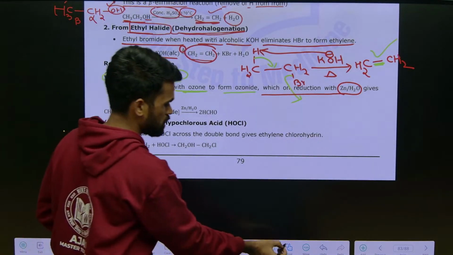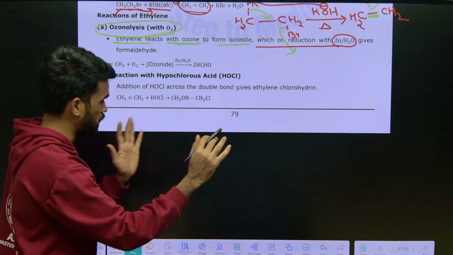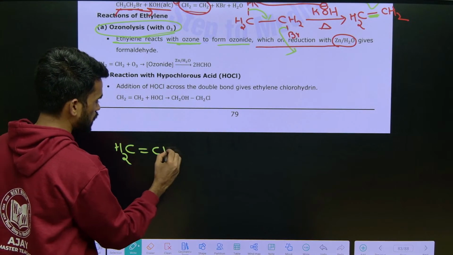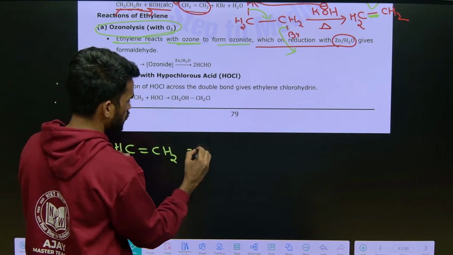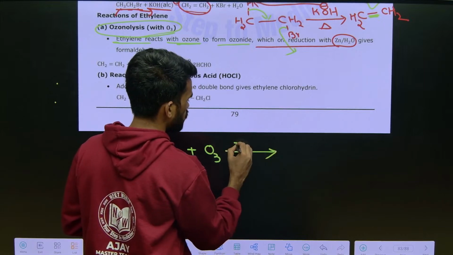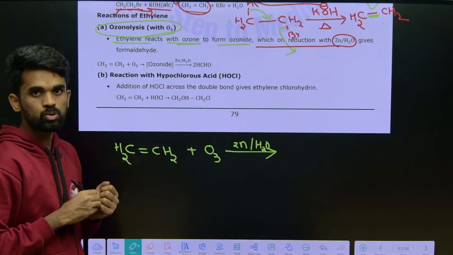Okay, it is very easy, just look here. First of all, I will tell you the complete product formation. See, ethene or ethylene means like this. So what we are doing is ozonolysis. You can add ozone. Here you need to use zinc, so zinc acts as a reducing agent here.